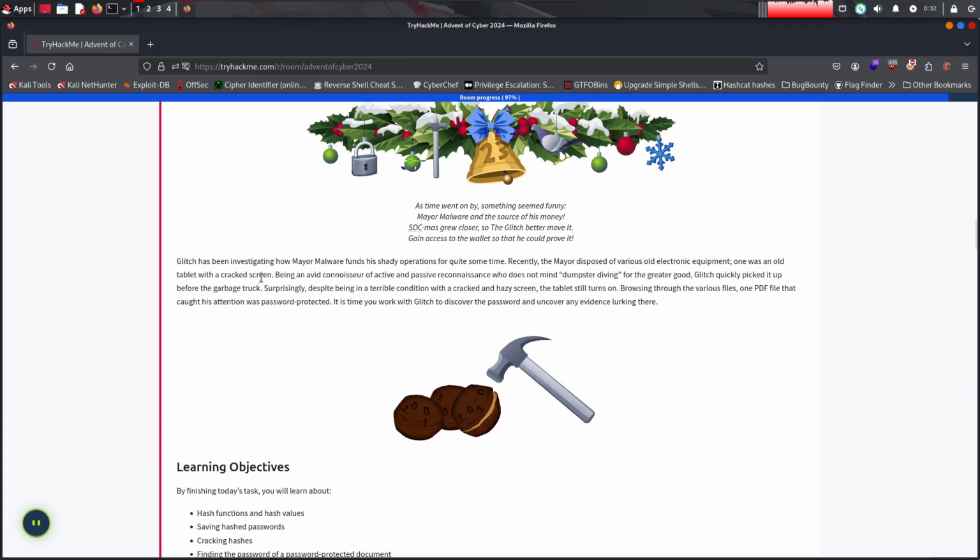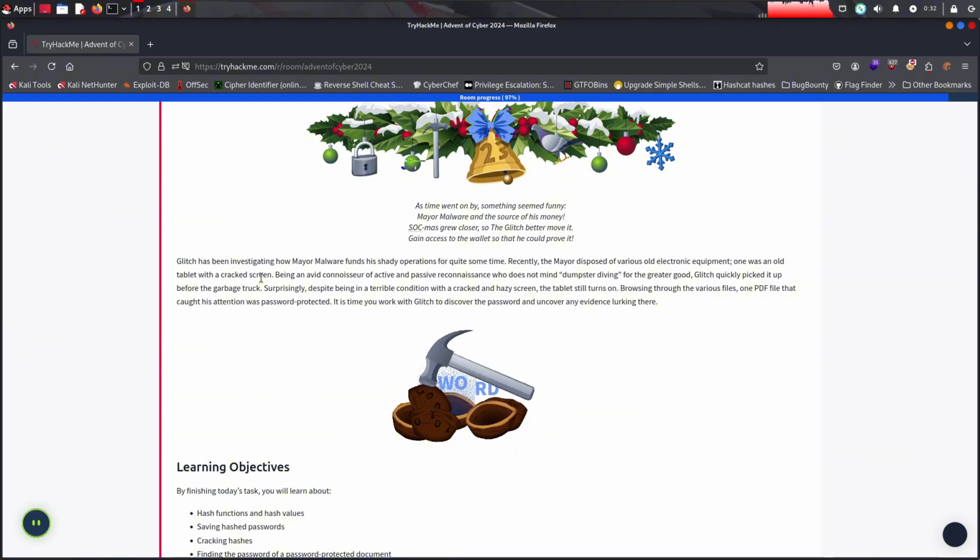Glitch has been investigating how mere malware funds his shady operations for quite some time now. Recently, the mayor disposed of various old electronic equipment. One was an old tablet with a cracked screen. Being an avid connoisseur of active and passive reconnaissance who does not mind dumpster digging for the greater good, Glitch quickly picked it up before the garbage truck.